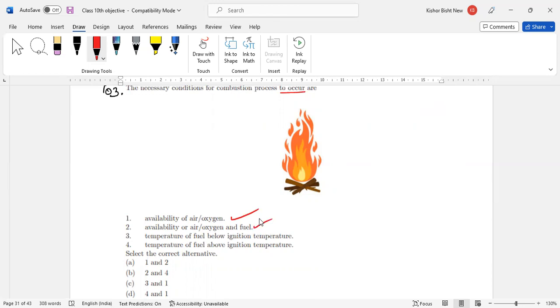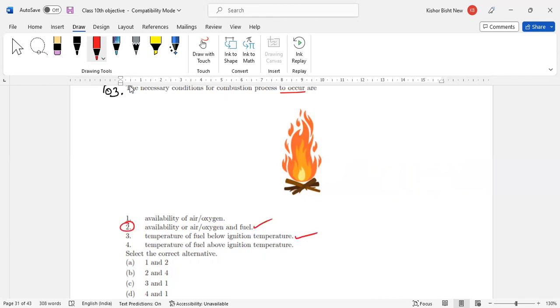Temperature of a fuel below ignition temperature, or temperature of a fuel above ignition temperature. So the temperature of the fuel should be above, so the below one is not correct.